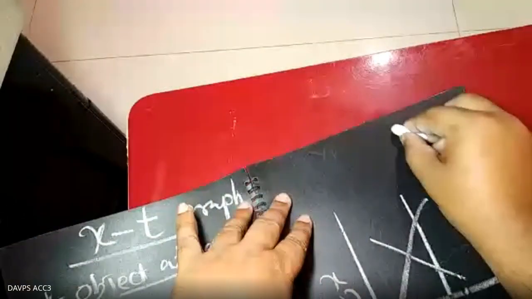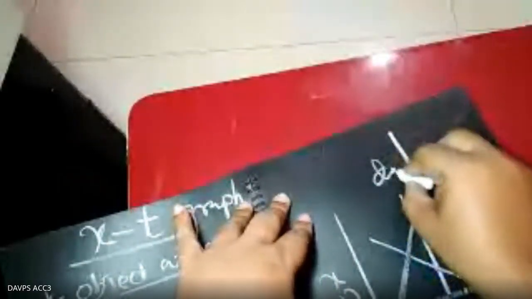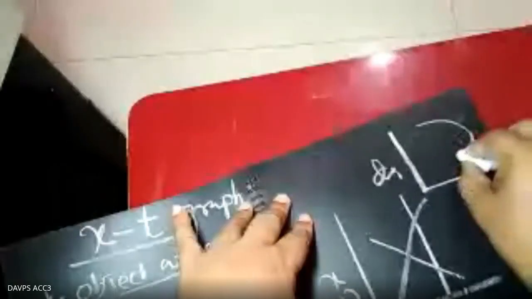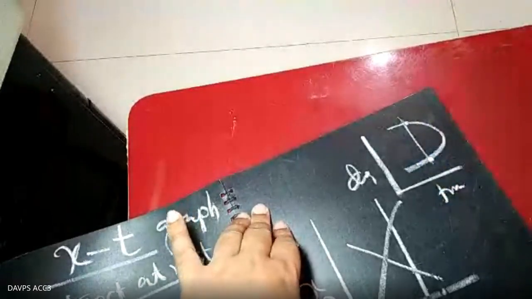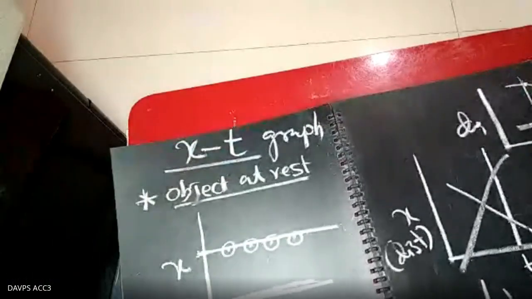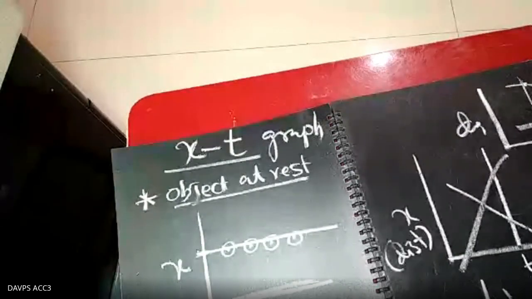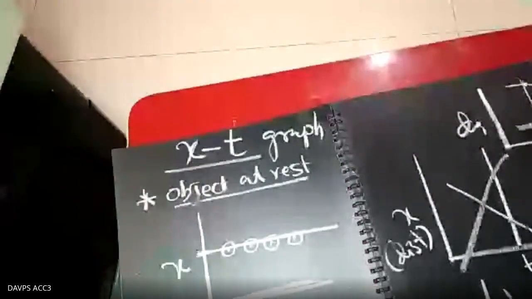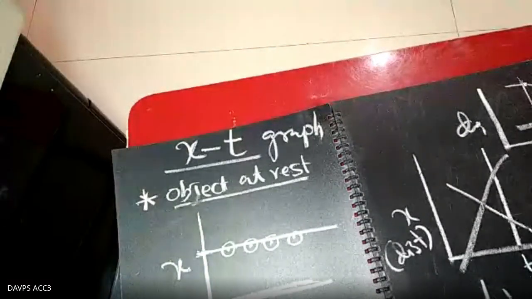Another thing is, if the graph is like that, I am plotting the distance time graph. If the graph is like that, what will happen? Is it possible? No, sir, it is not possible. At a particular time, we will be having two different positions, which is not possible. So I think from the XT graph, you get some ideas. We will be discussing more about that XT graph after the velocity time graph. Clear?